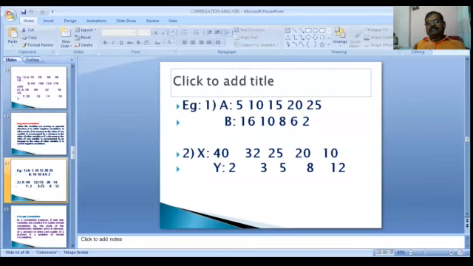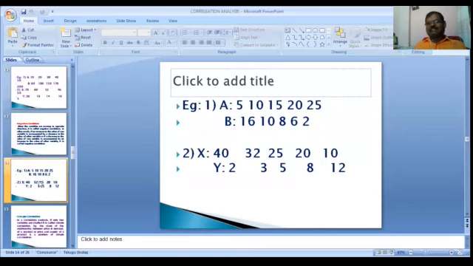The series A is continually increasing. But observe B: 16, 10, 8, 6, 2. These are in the opposite direction, and the values are decreasing. The B example is the negative correlation, and the A example is under the positive correlation.